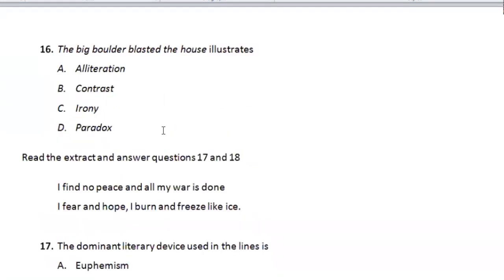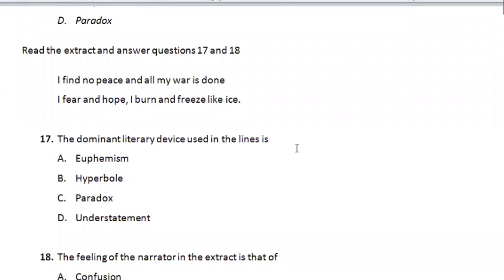Question 16. The big ball that blasted the house illustrates, now this is a bonus for me, alliteration, the repeated B sound. Read the extract and answer questions 17 and 18 below. 'I find no peace and all my war is done. I fear and hope, I burn and freeze like ice.'